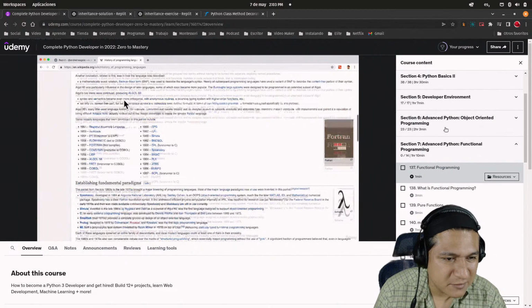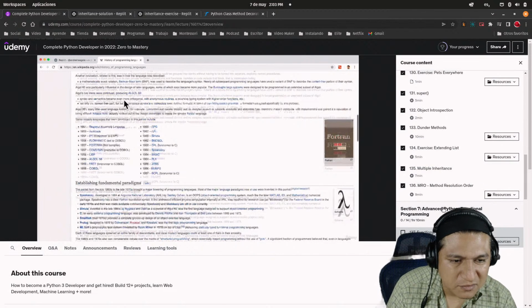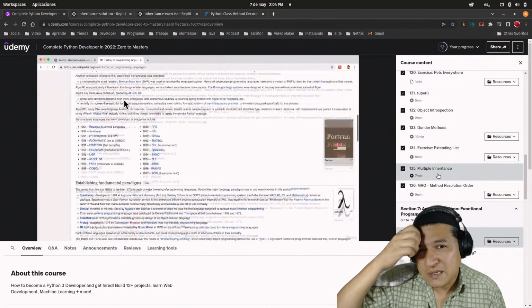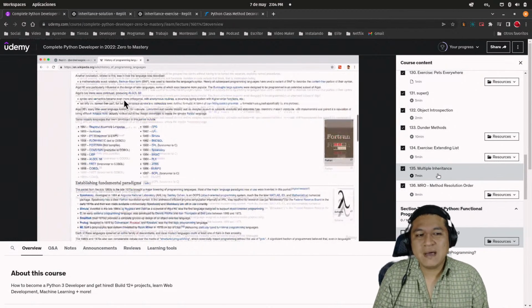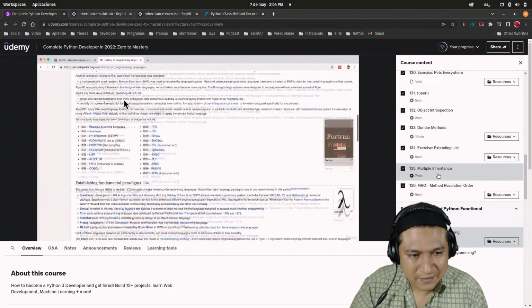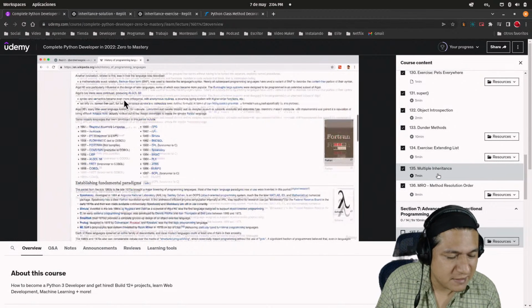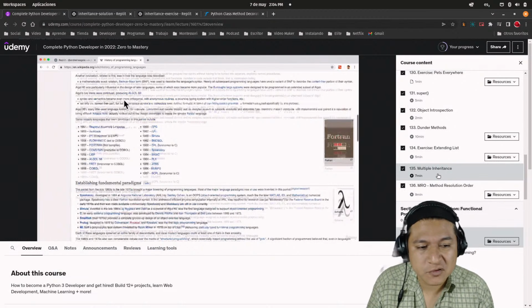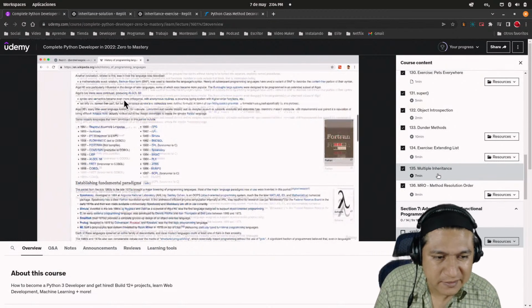I'm going to forget about the last videos from section 6 because they don't really cover multiple inheritance, and I like to keep away from that. But I might end up using multiple inheritance just by the fact that I'm going to be using other people's code and other people's libraries, and those may already have multiple inheritance.